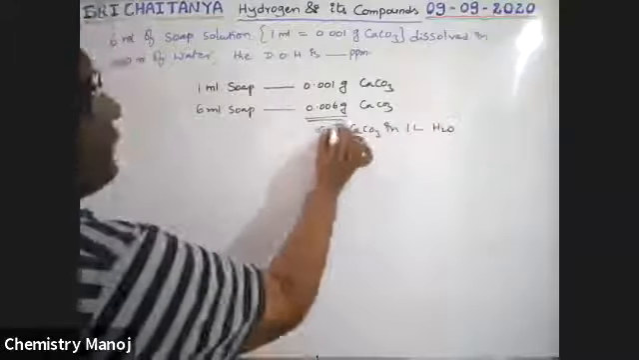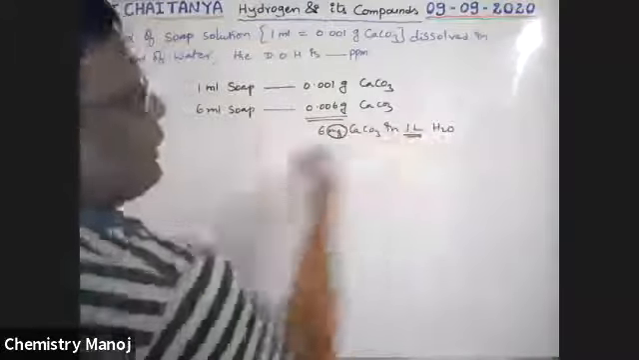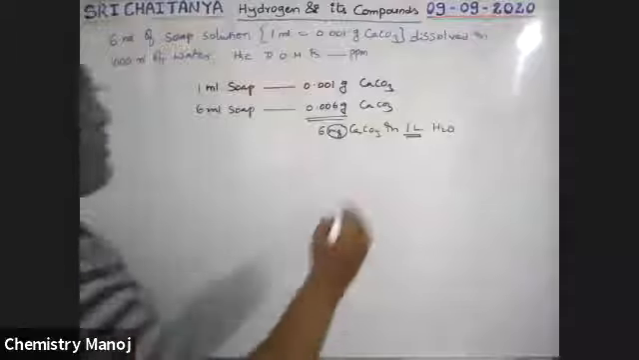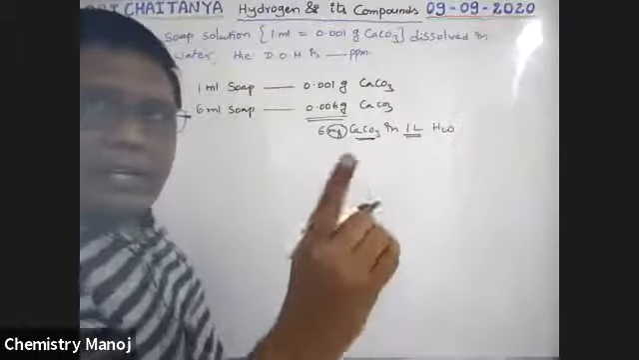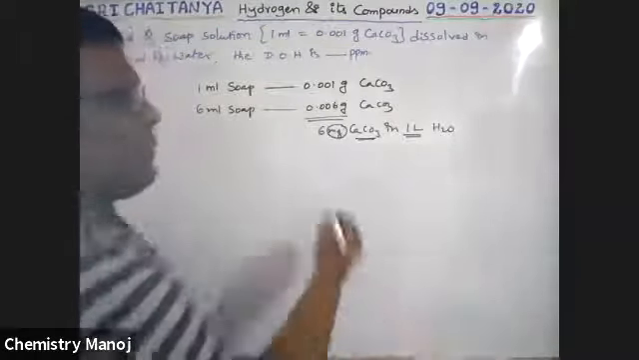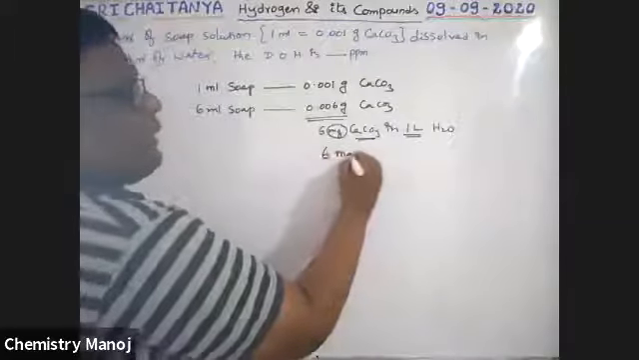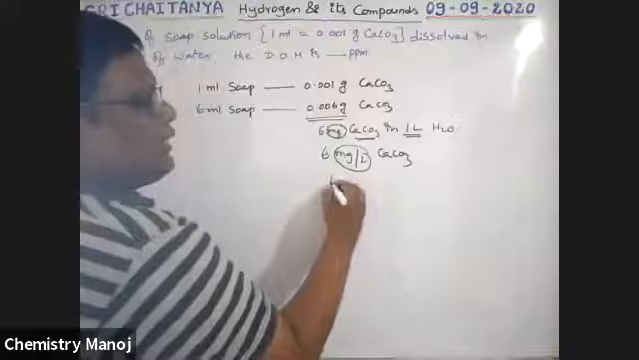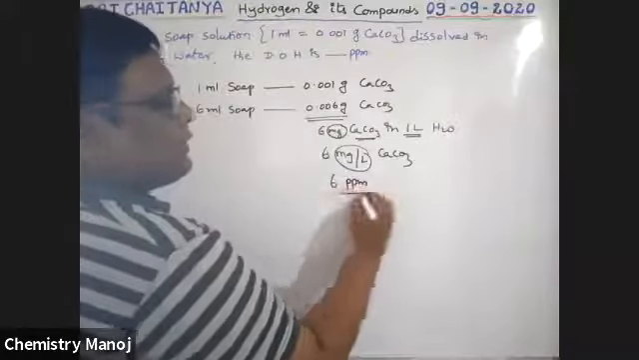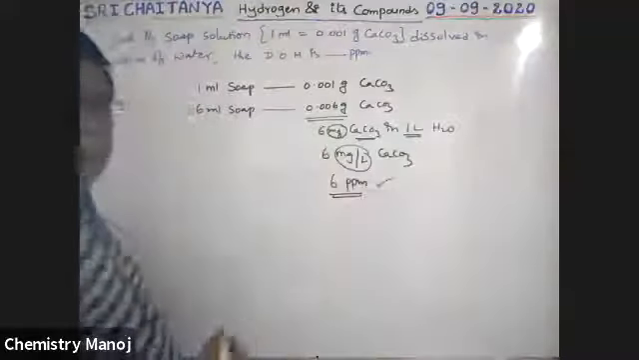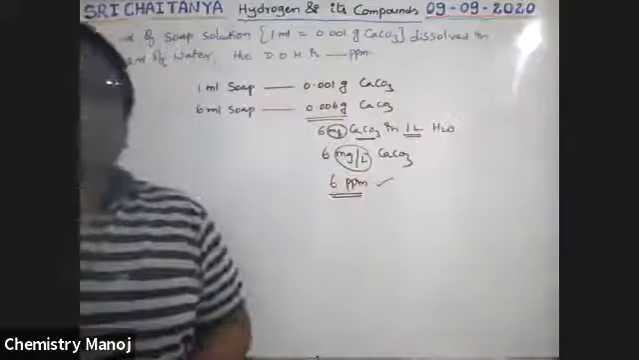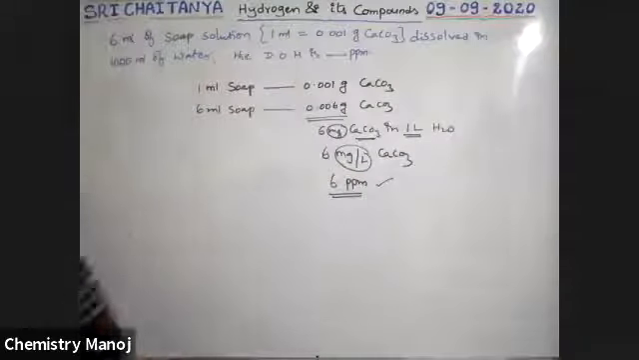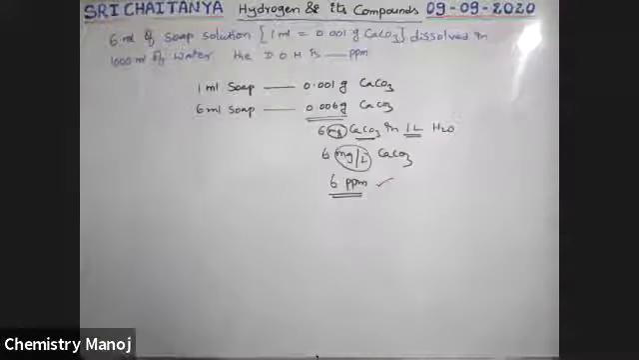That means the milligrams of CaCO3 present in 1 liter is nothing but ppm. So 6 milligrams per liter CaCO3 is there, and milligram per liter is nothing but ppm. So 6 ppm is the answer. The answer is also in terms of CaCO3. That's why the final answer is 6 ppm.